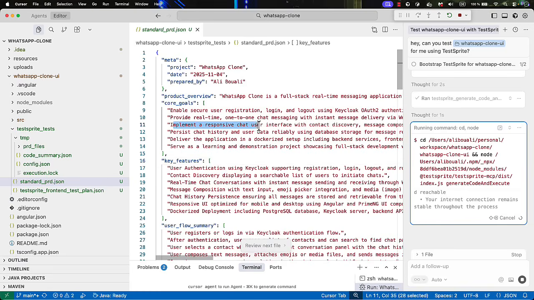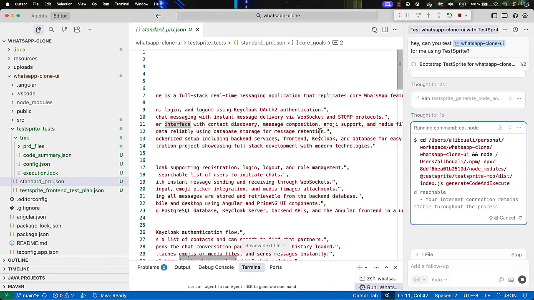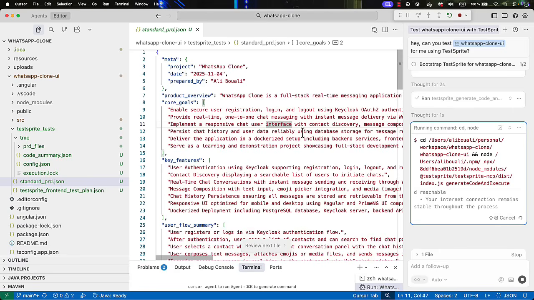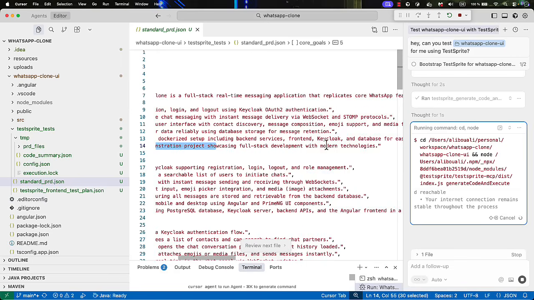Honestly, I'm not sure if the interface is responsive or not, but we will see later on. And persist chat, deliver the application in a Dockerized setup, including backend service, front-end, Keycloak, and so on and so forth. And also serve as a learning and demonstration project showcasing the full development setup.